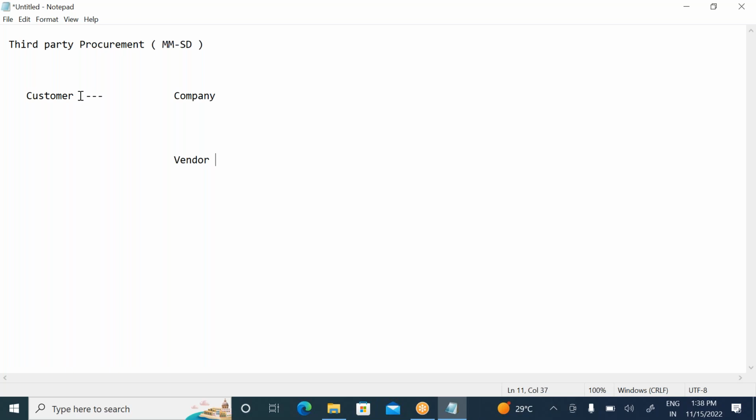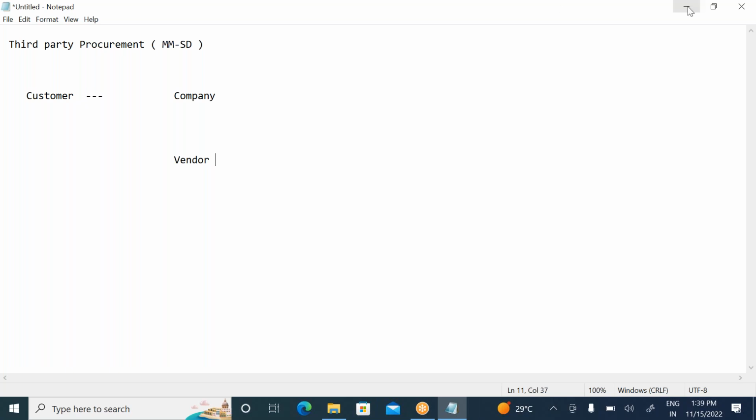Now, mostly what kind of materials will be planned for third party procurement? Mostly trading goods. The trading goods will come to the company. Any material type you can create, but mostly in general, trading goods, HAWA, will come under third party procurement. So step one, we need to create a material master with the sales view and select the material type HAWA.